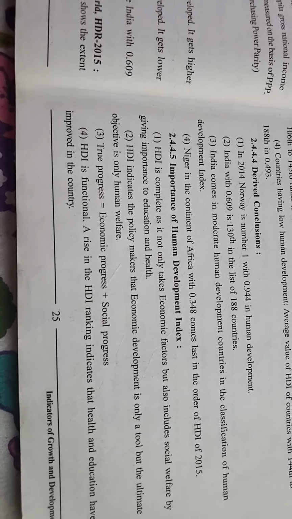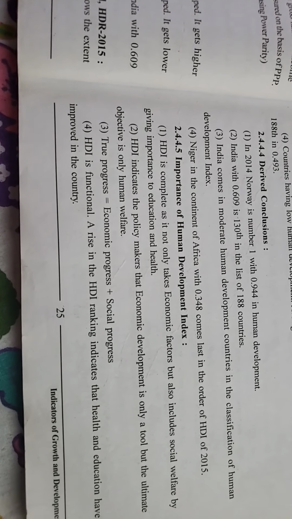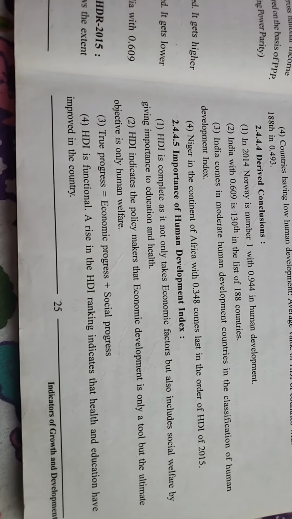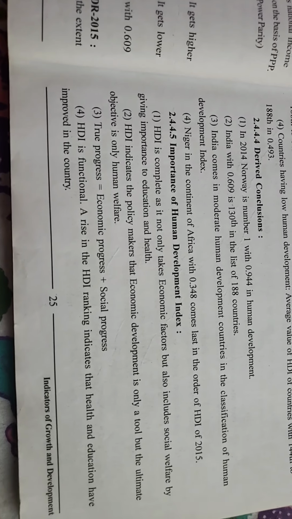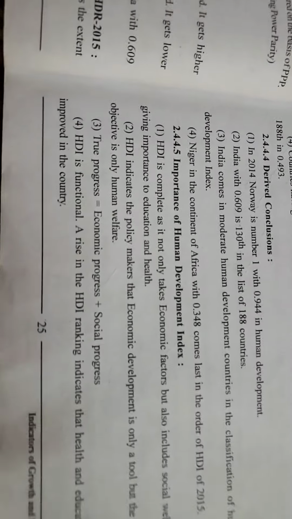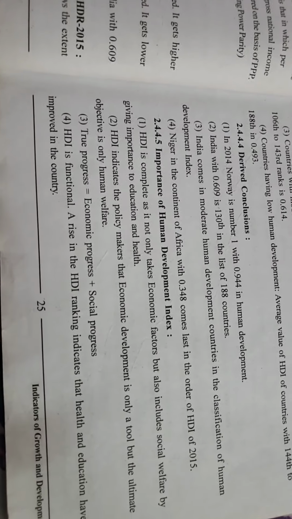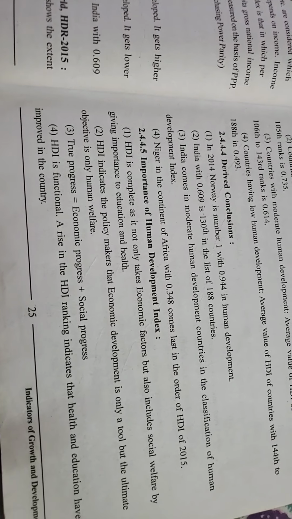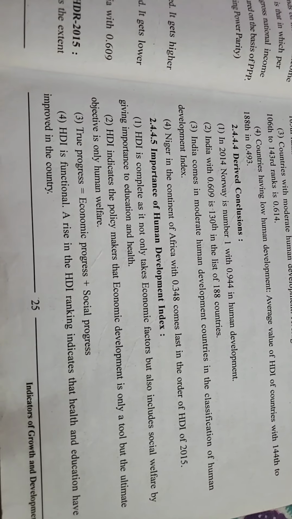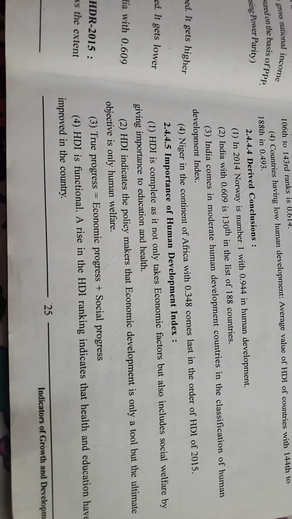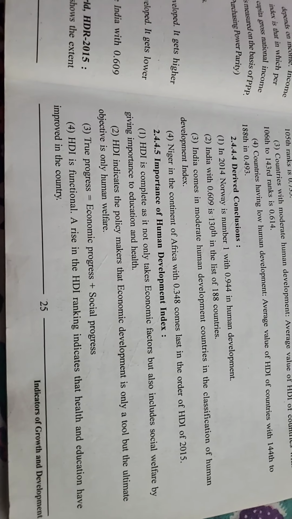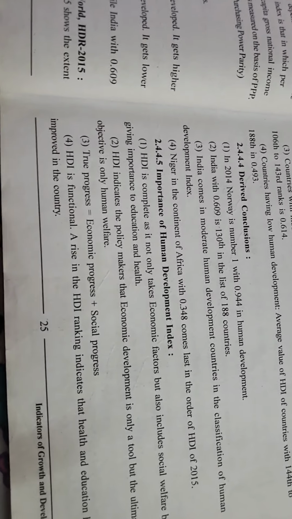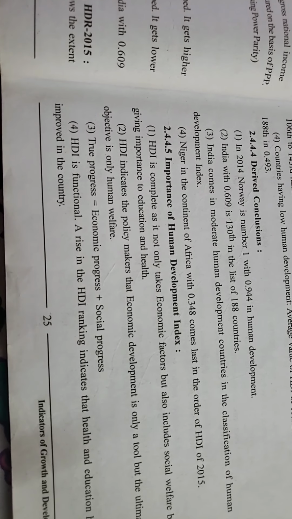As we have already seen, the human development index does not only take into consideration the economic aspects but also non-economic aspects. It takes into consideration economic factors as well as the social welfare of the people, as it gives importance to knowledge and to the health of the people. So it is also concentrating on the social welfare of the people.